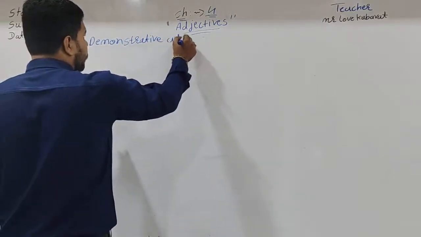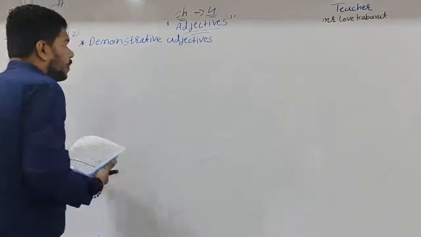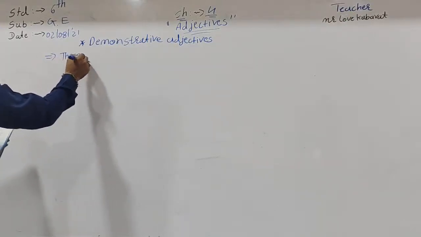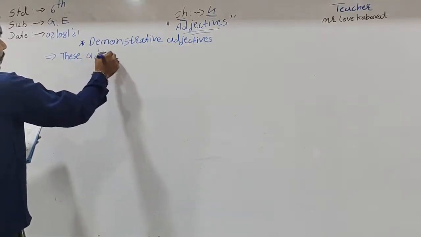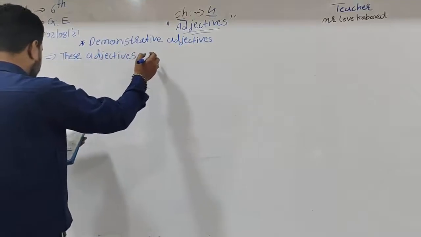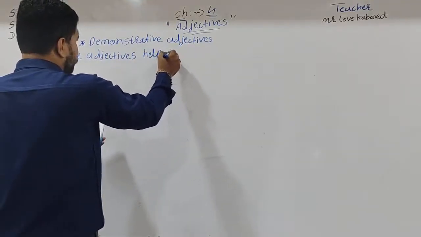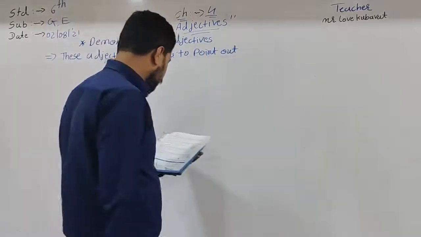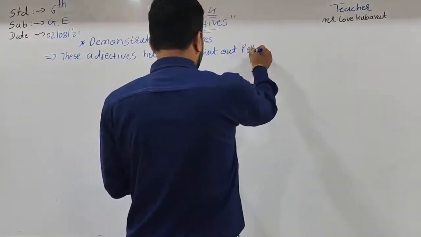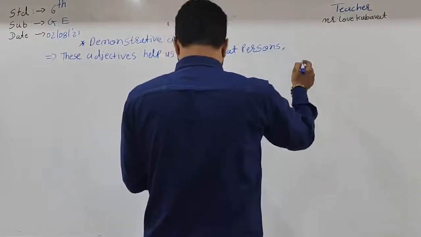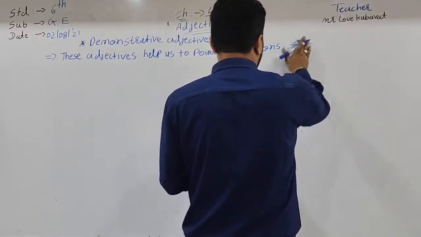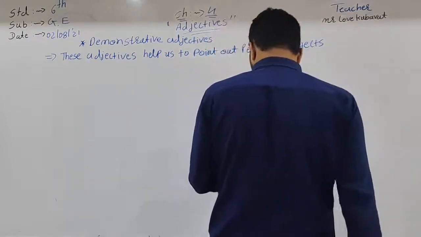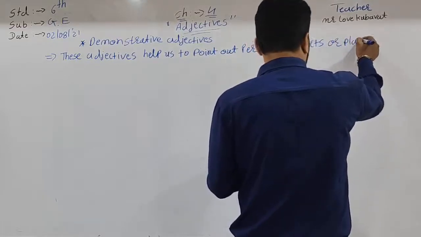Demonstrative adjectives. These adjectives help us to point out persons, objects, or places.